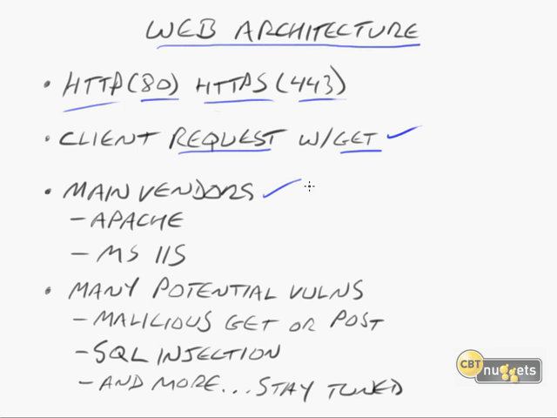The main vendors for web architecture are going to be Apache servers, and it can use something like Tomcat to manage the Apache servers. There's also Microsoft's own IIS, or Internet Information Server. Now, this is something that definitely has some weaknesses, as well as Apache. People kind of jump on the Microsoft bandwagon and target them quite a lot, and that's kind of been deserved, especially in early versions of IIS, especially a decade ago with NT4 and so on.